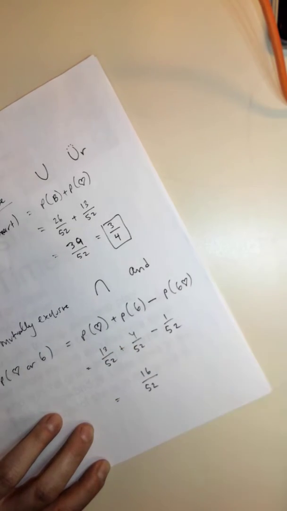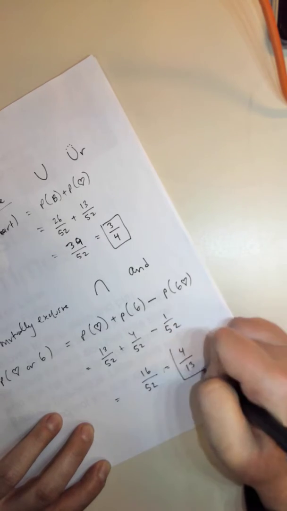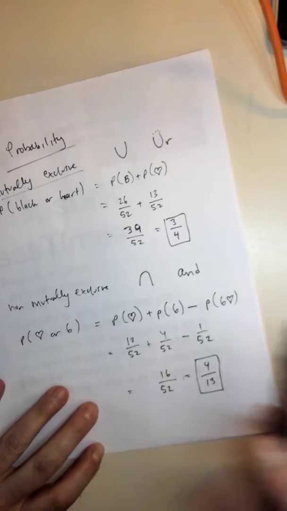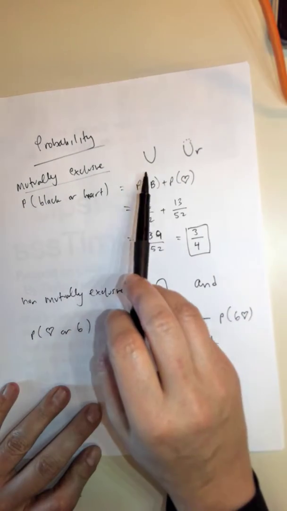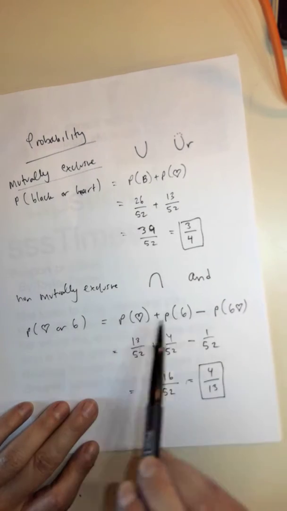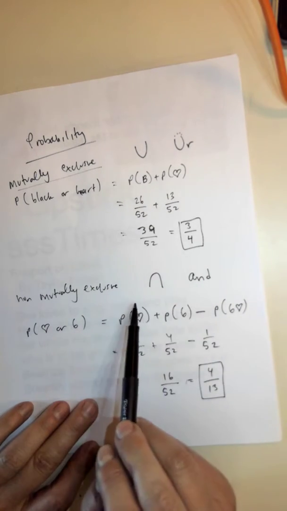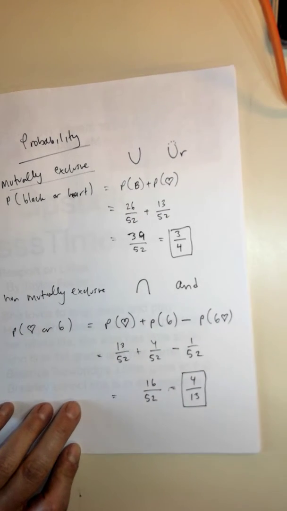If we wanted to reduce that, we could divide by 4 on top and bottom and get 4 over 13. Okay, so mutually exclusive is when you have two things that can't overlap, so it's an or. Non-mutually exclusive is when things can overlap. So that's more like an and, or like an intersection. So heads up, these things all relate to each other.